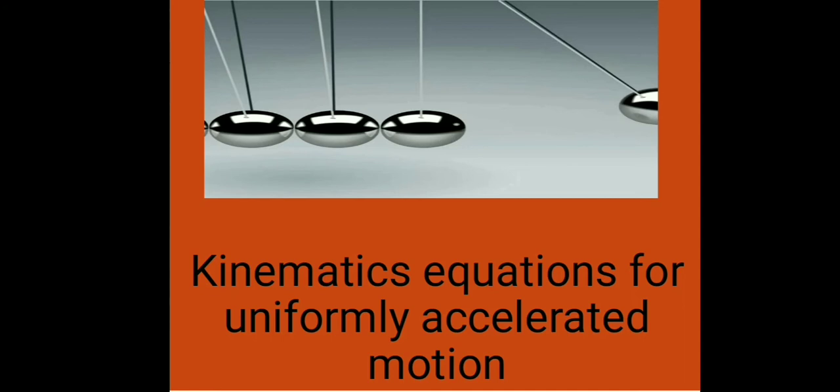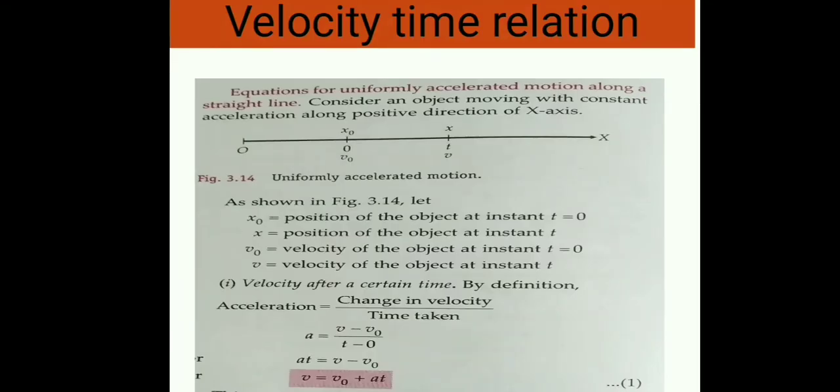Now one by one we will see the derivation of each relation. First, the derivation of the velocity time relation. Consider an object moving with constant acceleration along the positive direction of the x-axis. As shown in the figure, x0 is the position of the object at instant t equals 0, and x is its position at instant t. v0 is the velocity at instant t equals 0, and v is the velocity at instant t.